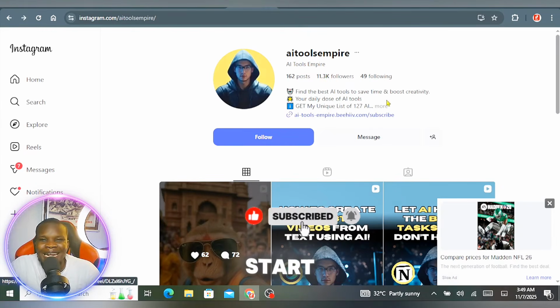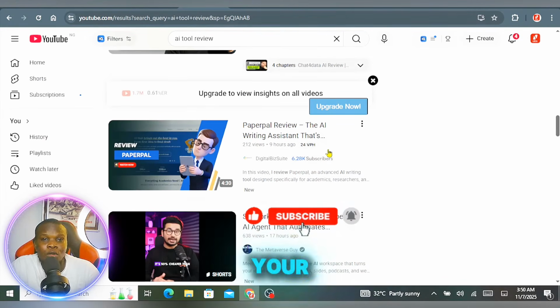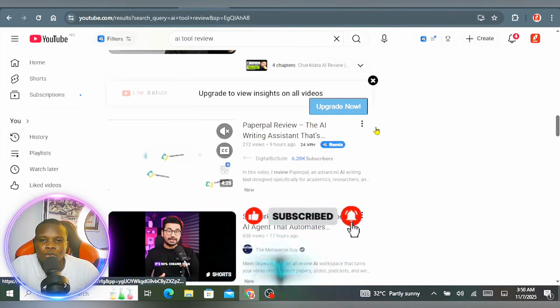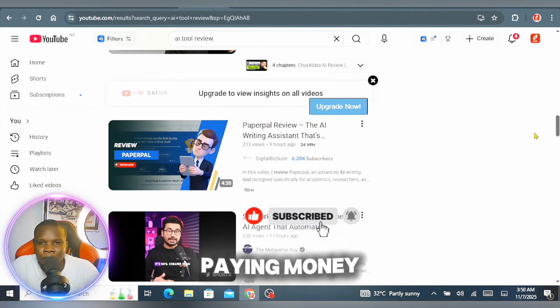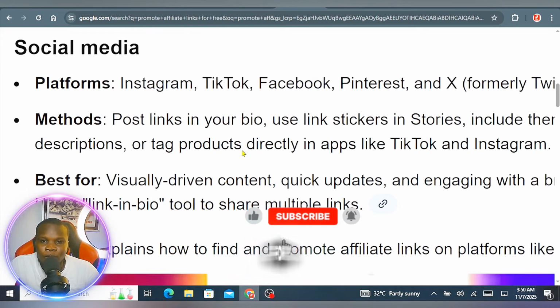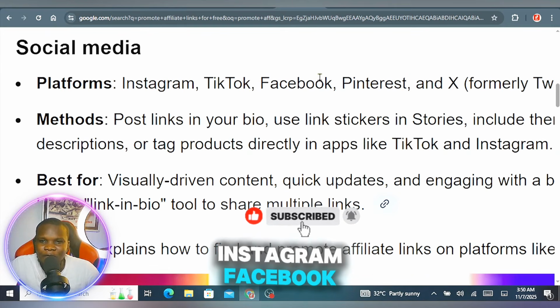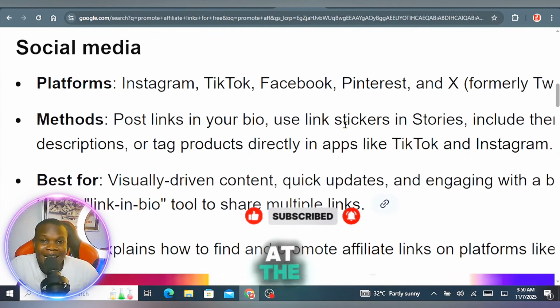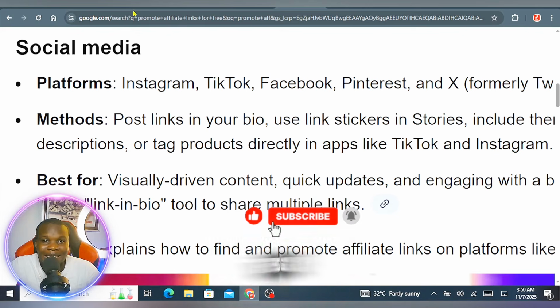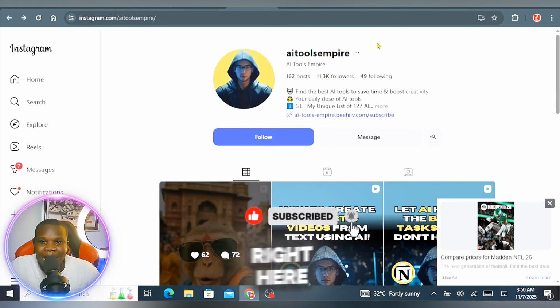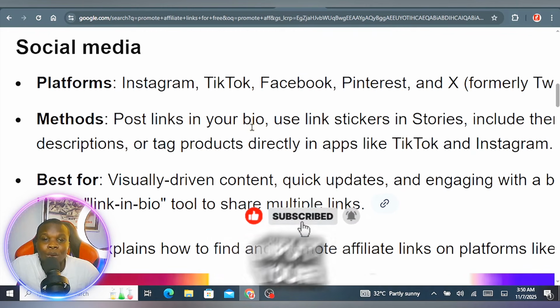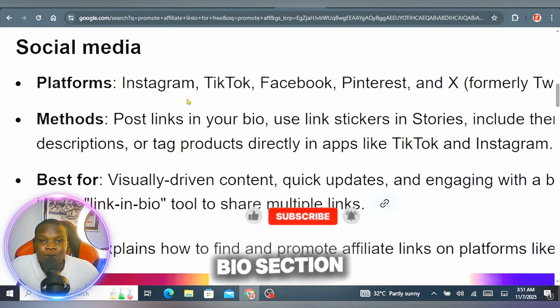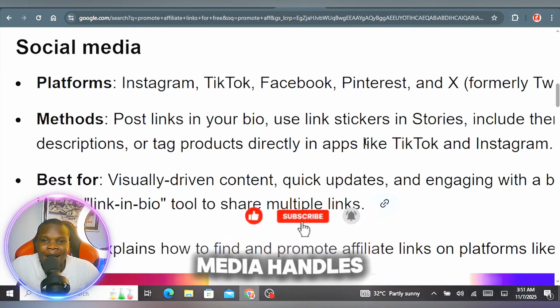So remember, once you start creating content, you might not be getting a lot of views or maybe a lot of traffic to your website and a lot of that, okay? So what tools can you actually use to boost up your traffic for free without paying money? Best platforms that I recommend you go for are TikTok, Instagram, Facebook, Pinterest, and X, okay? At the bio section of your page, like this guy has already done right here, you have to simply go ahead and input your affiliate link on the bio section of these social media handles, all right?